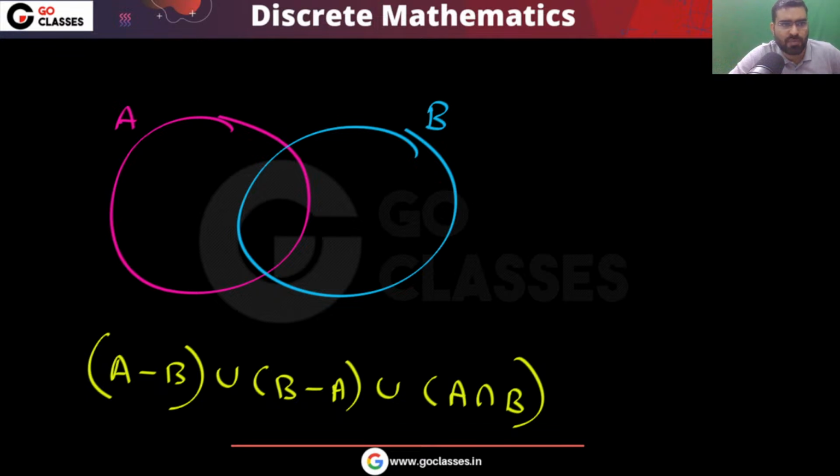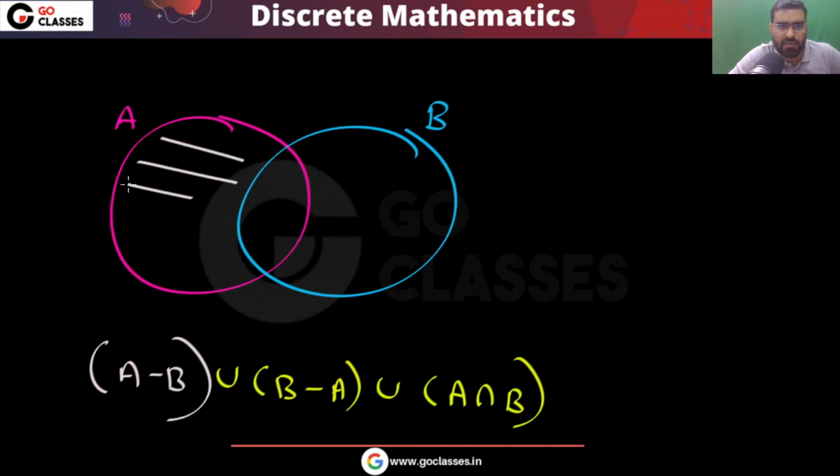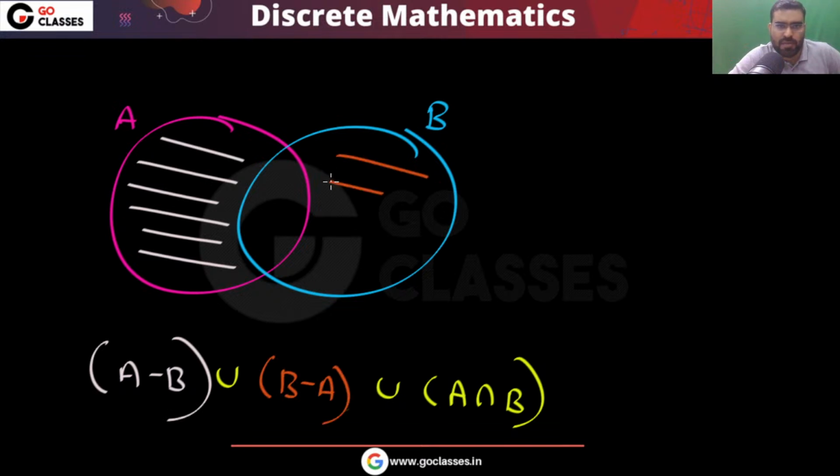Let me tell you one by one. First of all, let's see what is A minus B. A minus B is this area, the white area. Let me tell you what is B minus A. This area is B minus A. And finally, which area is A intersection B? This area is A intersection B.